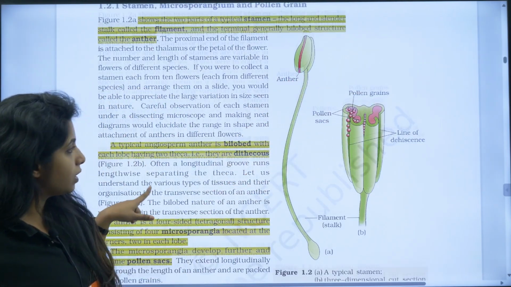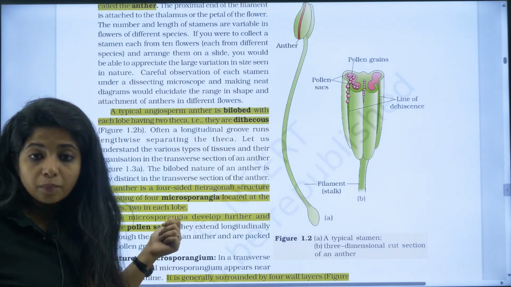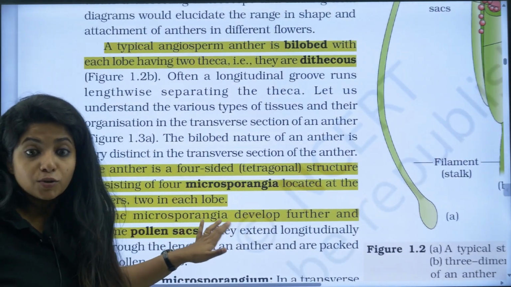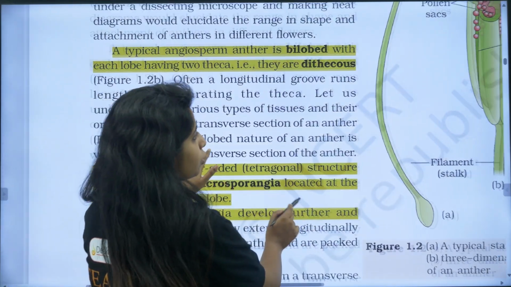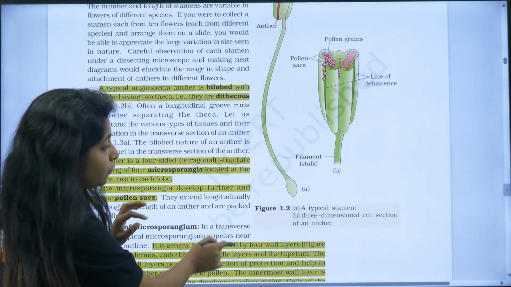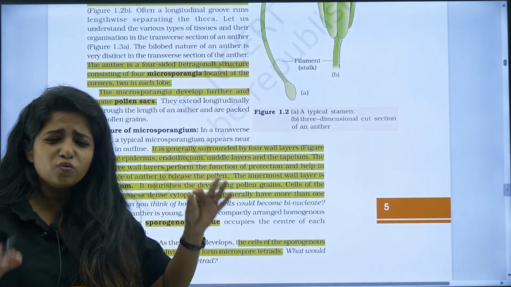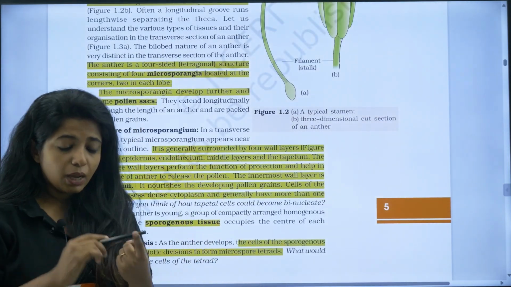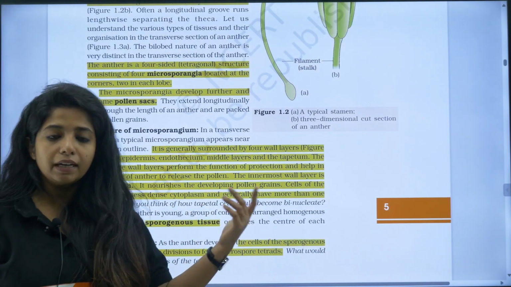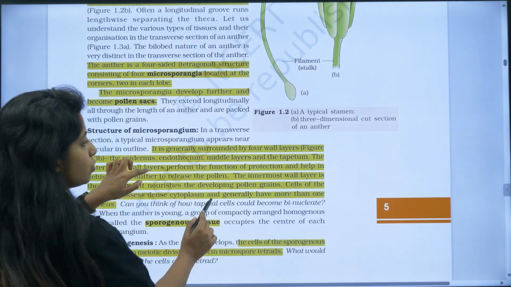Now in each theca, you will be finding what? Microsporangia. These microsporangia are going to form into pollen sacs. So this is where the pollen grains are going to be produced. In each theca, you have microsporangia. Now they have mentioned the four walls of microsporangia, which is very much important: epidermis, endothecium, middle layer, and tapetum. They will ask you this question also.